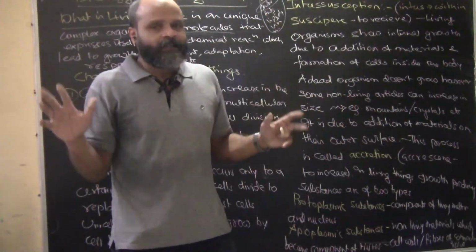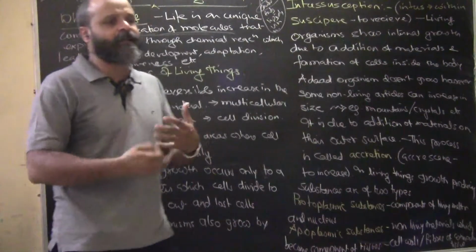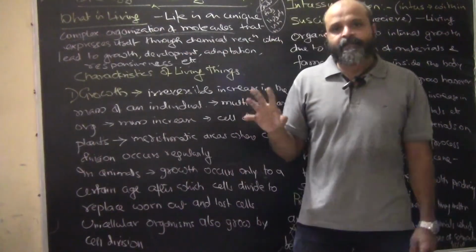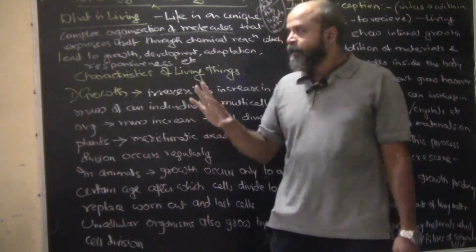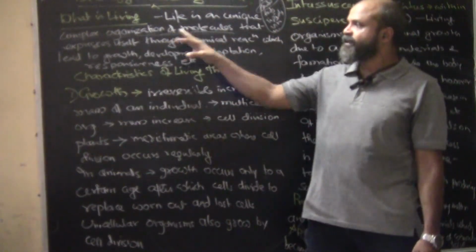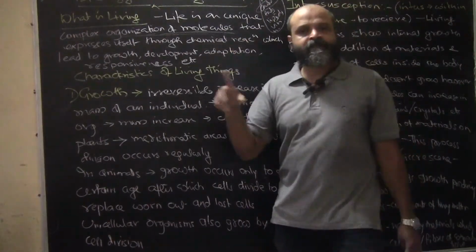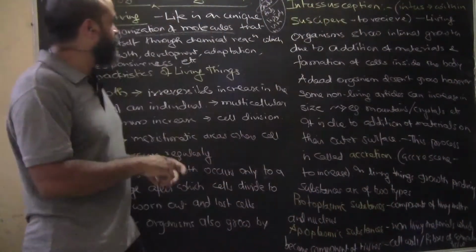Every cell is going to have these molecules. So when I say a body, almost all these things, there might be exceptions. Okay, there might be exceptions here and there, but every cell is going to have this complex organization of molecules. So all these will be very complexly arranged as molecules in our body.